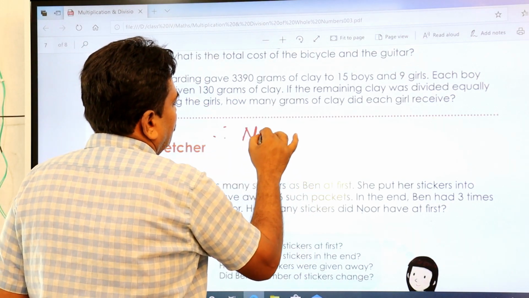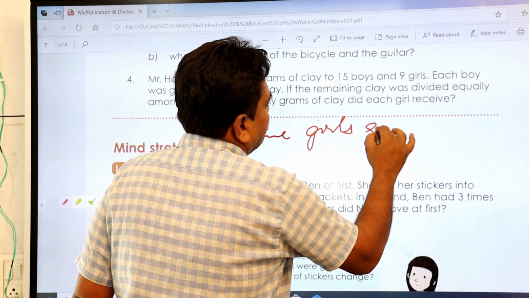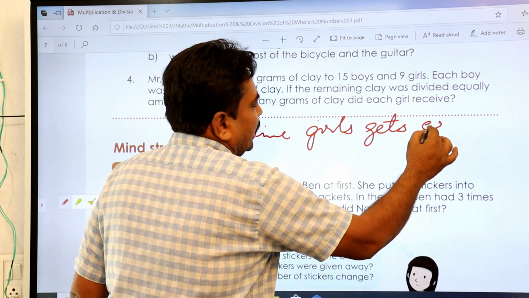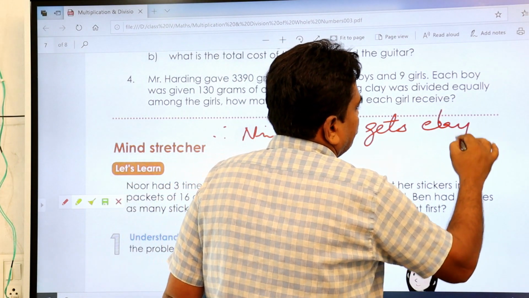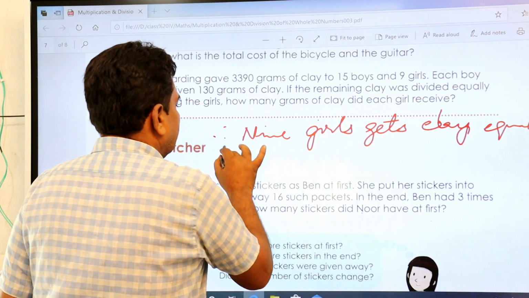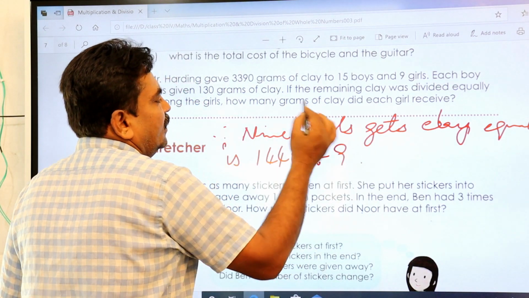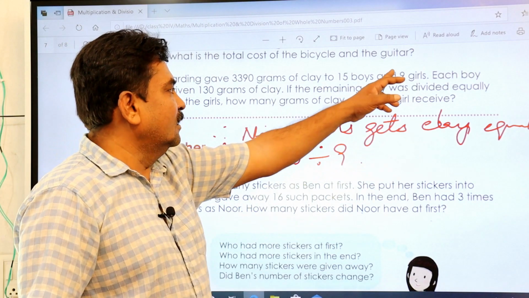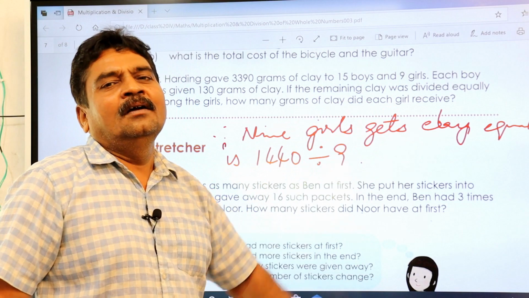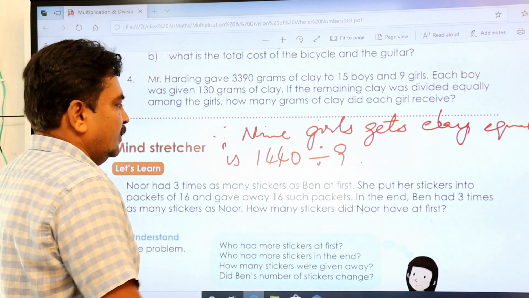Therefore, 9 girls get clay equally, which is 1440 divided by 9. There are 9 girls, that's why the remaining clay is 1440. You divide among 9 girls so that they get equal grams in weight, like I said.